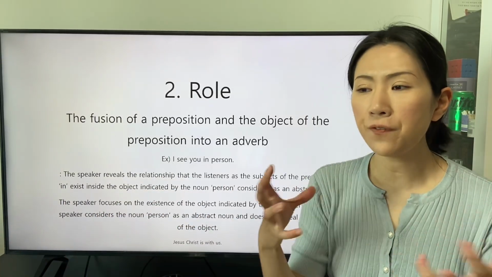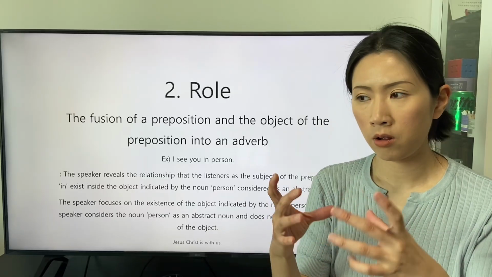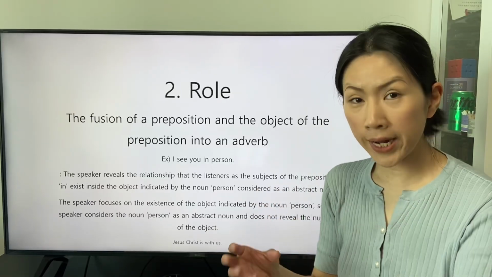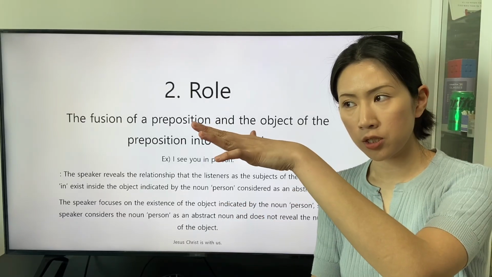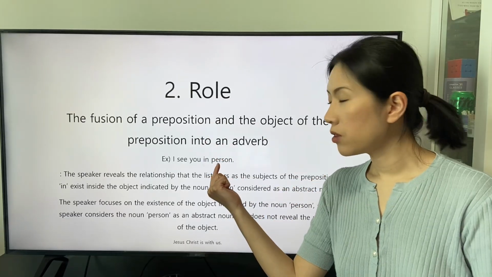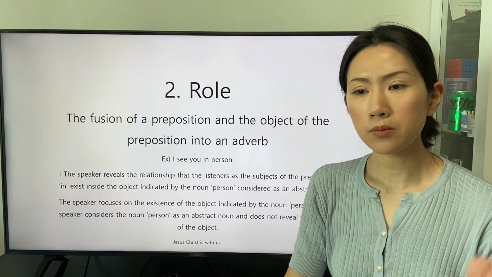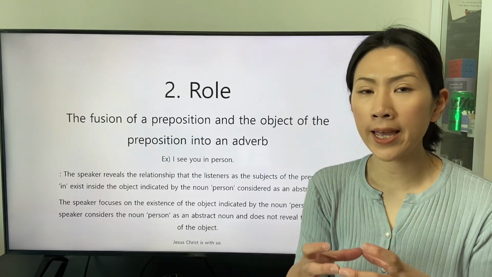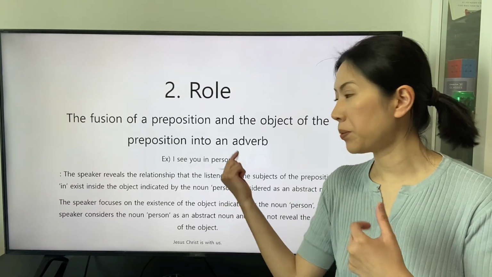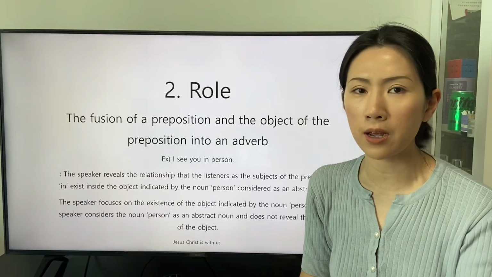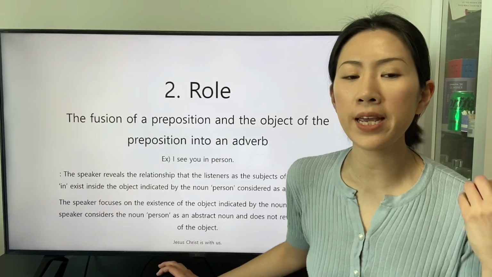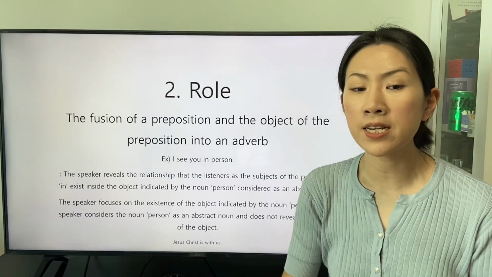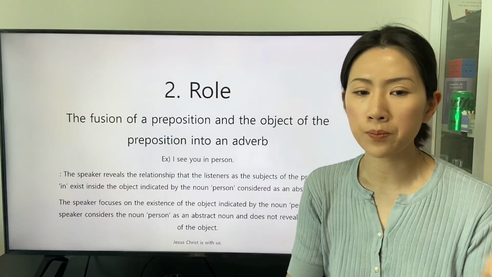The speaker who focuses on the trait that is one of the definitions of the noun person, the speaker can apply the noun person as an abstract noun. The speaker focuses on the existence of the object indicated by the noun person.